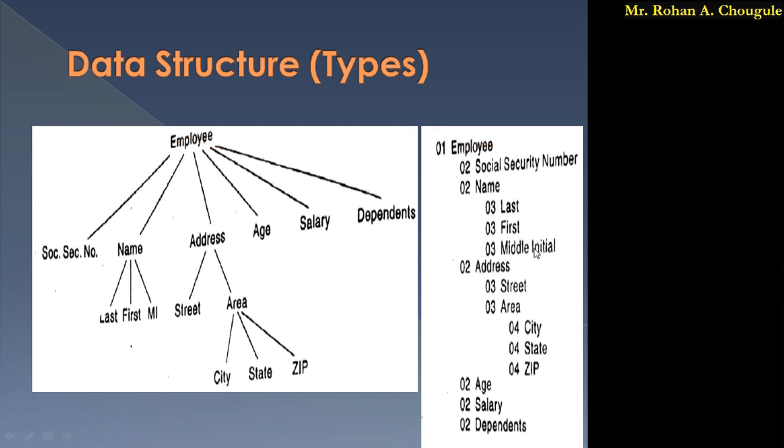In address we have street and area, and in area again we have city, state and zip, at fourth level. Likewise with the help of levels we can also represent the details of the employee. So this is a simple tree where we get the hierarchical relationship between the elements.